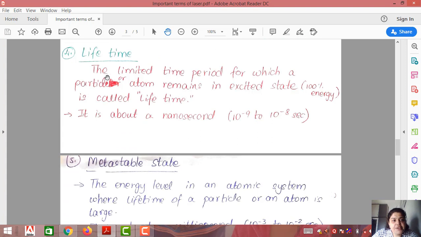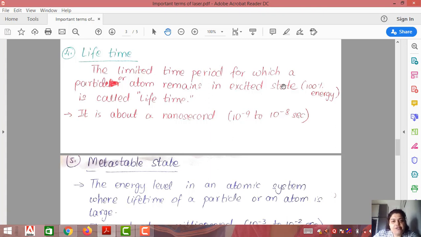Number 4, lifetime. The limited time period for which a particle or atom remains in excited state. Now, in the remaining part of the chapter, when we use excited, it means full energy, 100% energy. So the limited time period for which an atom remains in excited state is called lifetime.